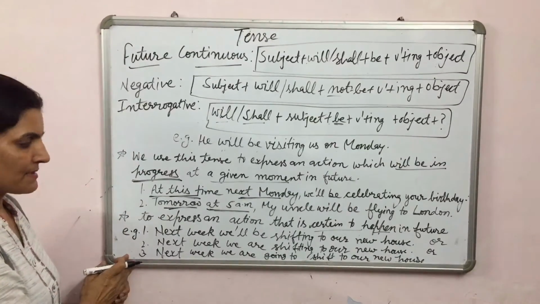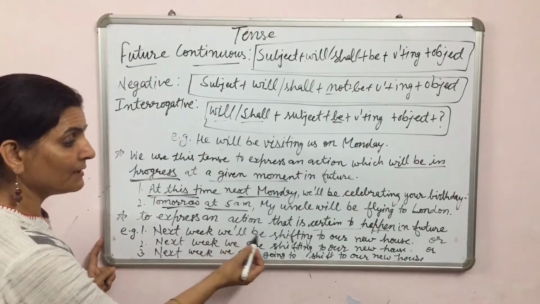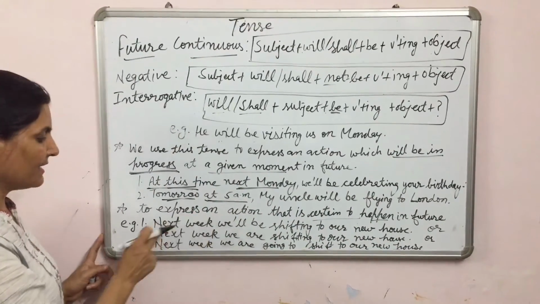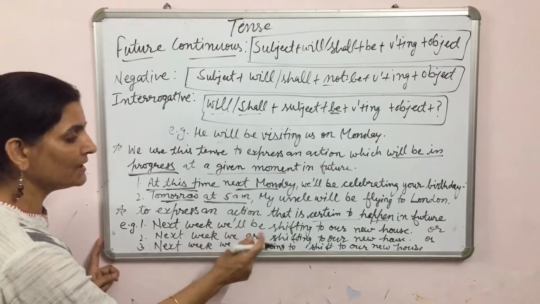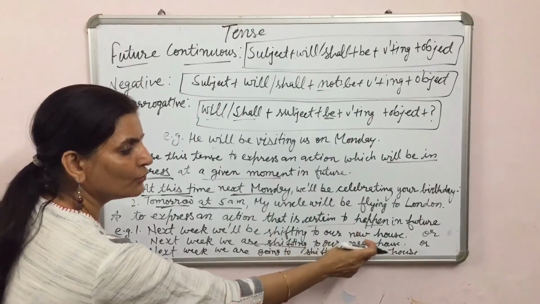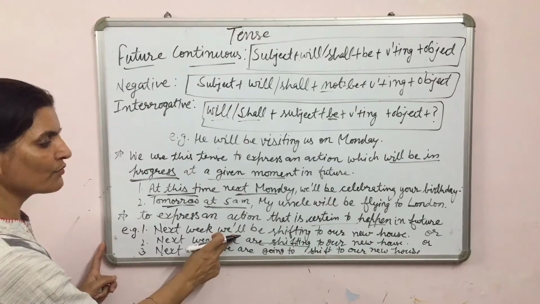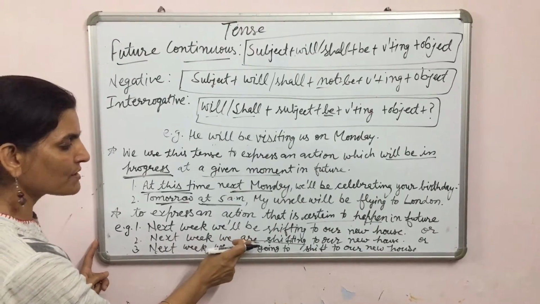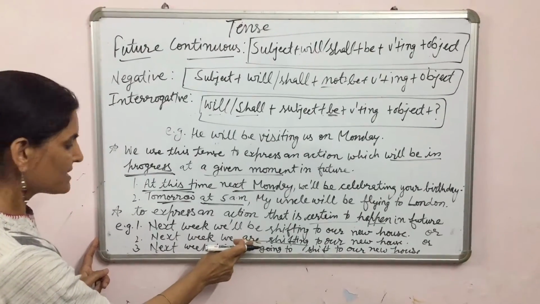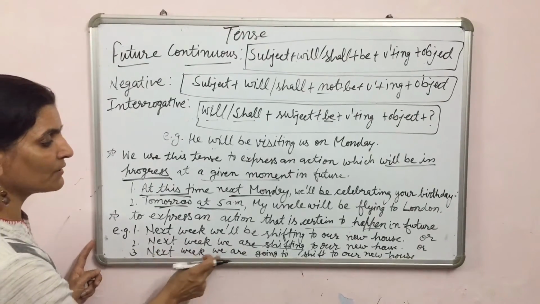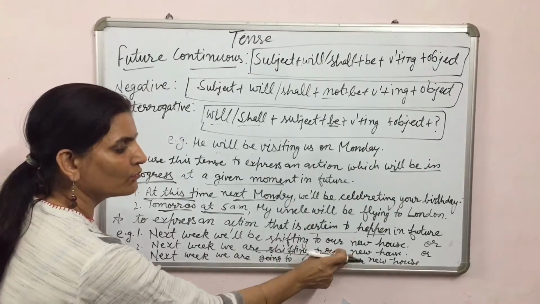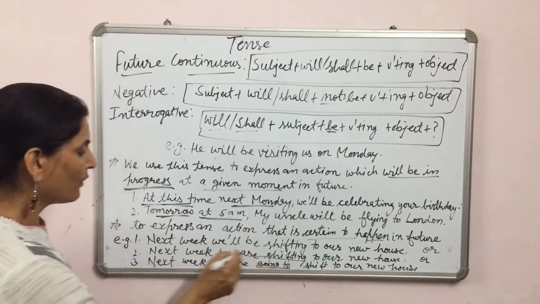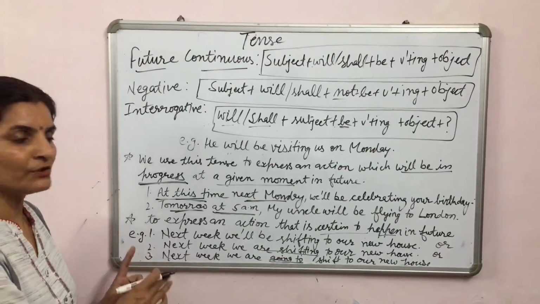Look at these examples. Next week we will be shifting to our new house, and we can write this sentence in this way also: next week we are shifting to our new house. Here in the first we have used future continuous tense, in the second sentence present continuous tense, and in the third one, next week we are going to shift to our new house, we have used going to. All three are correct. We can use any one.